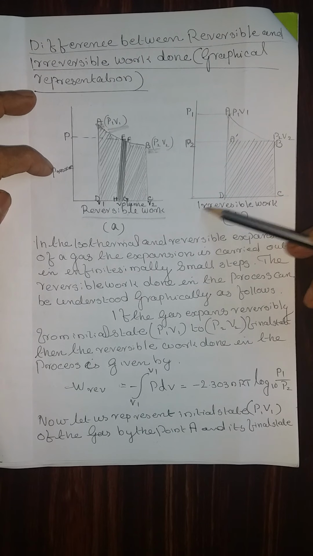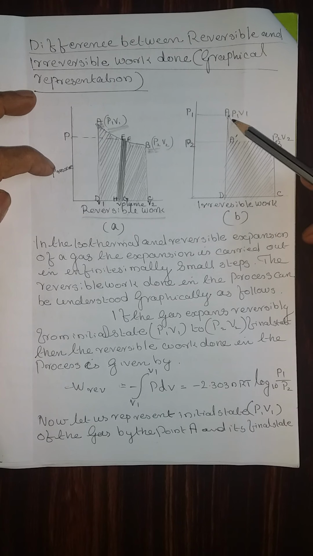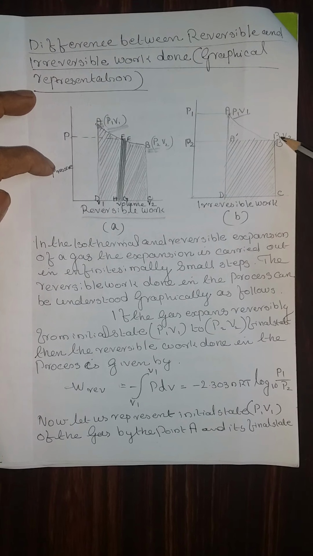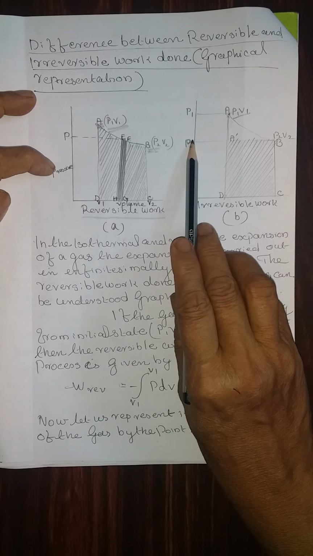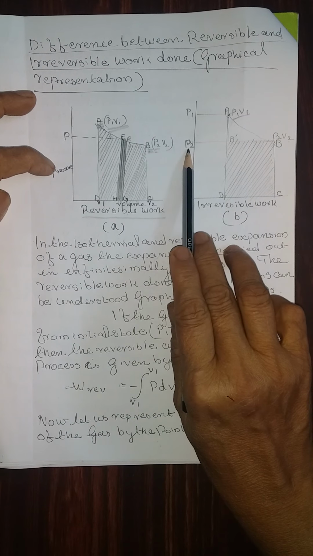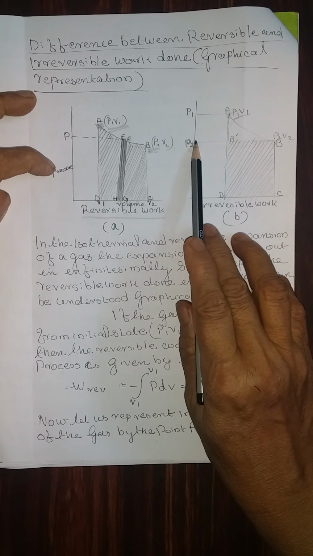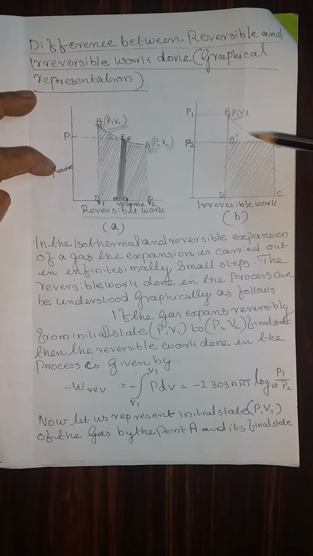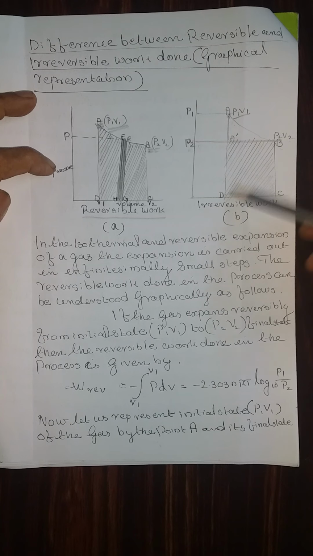Now consider an irreversible work. In an irreversible work, we are starting with P1 and V1 at the point A and reaching B, P2, V2, but this P2 means a decrease in pressure. That means the pressure is dropped and it is an irreversible process. Therefore, consider the area of the square A dash, B, C, D, this shaded area.